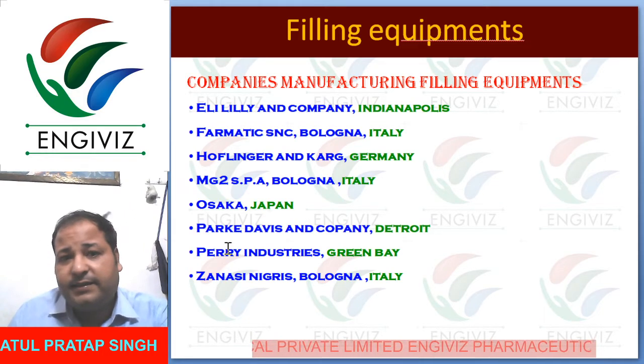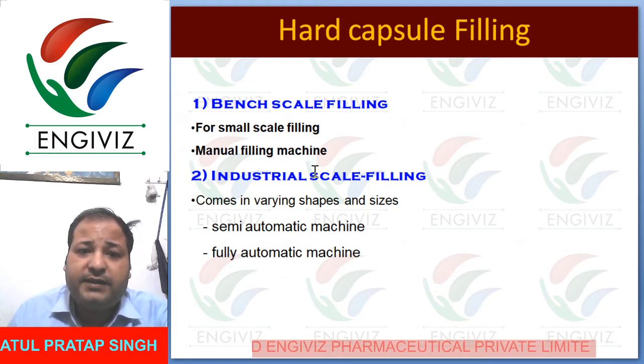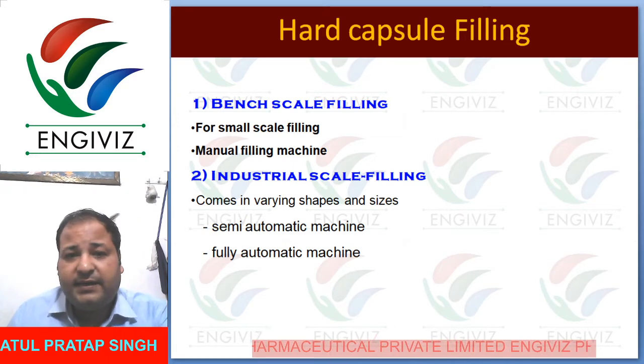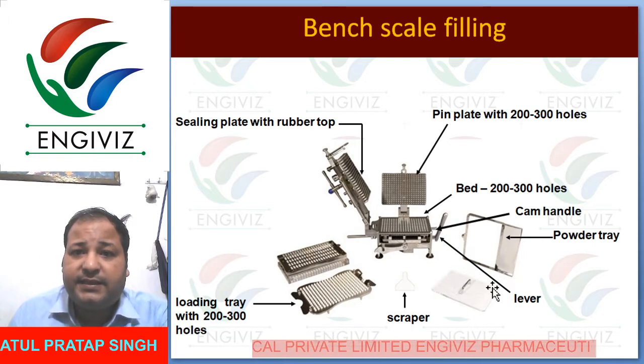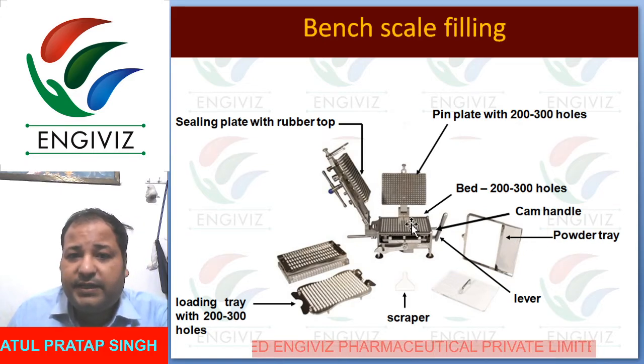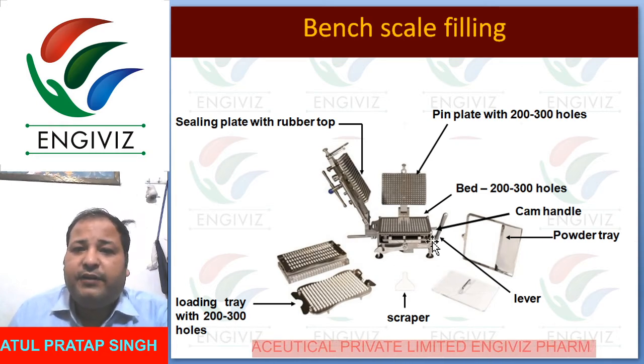So next one is very important, that is the hand capsule filling machine. Bench scale for small scale, manual filling machine, industrial scale filling. You can see this is the hand filling machine, that is bench scale filling. Here we use the scraper, fill the powder, then push it, then load with the tray holes, 200 to 300 at one time, so it is easy to fill.